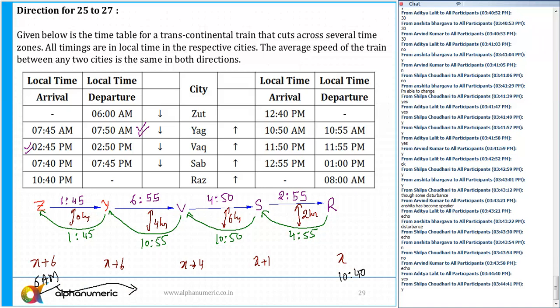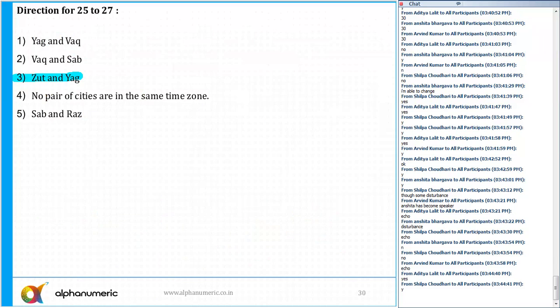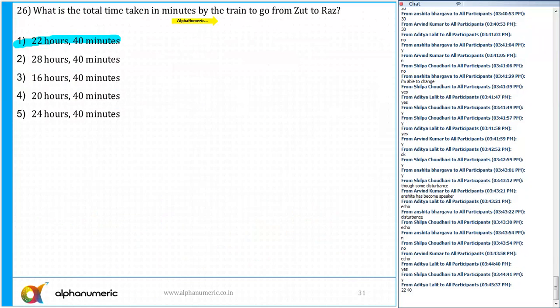So I can add 6. 10:40 plus 6 is 16:40, so 16:40 means 4:40 a.m. So it started at 6 a.m. and arrived at 4:40 a.m. What is the total time? Can anyone tell me? Because these two times are now in the same zone, from 6 a.m. to 4:40 a.m. the total duration is 22 hours and 40 minutes. So the answer is option 1.